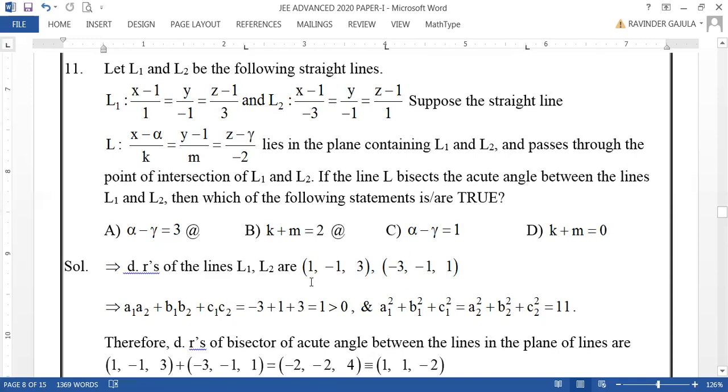And what is A1 square plus B1 square plus C1 square regarding line 1? It is 1 plus 1 plus 9, 11. A2 square plus B2 square plus C2 square regarding line 2, also 11. That means these two vectors are of same length. These two vectors, direction ratios are nothing but direction of vector along the line. And those vectors have been taken like this, which are of same length.